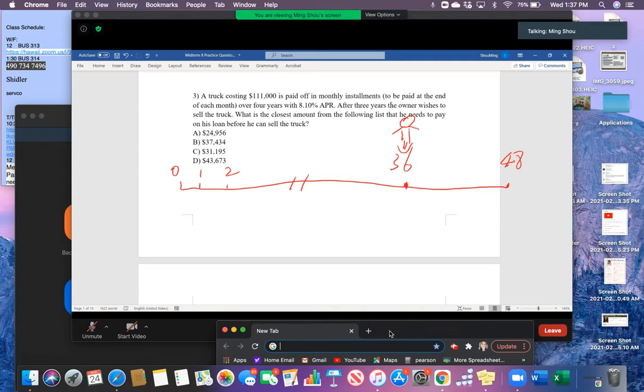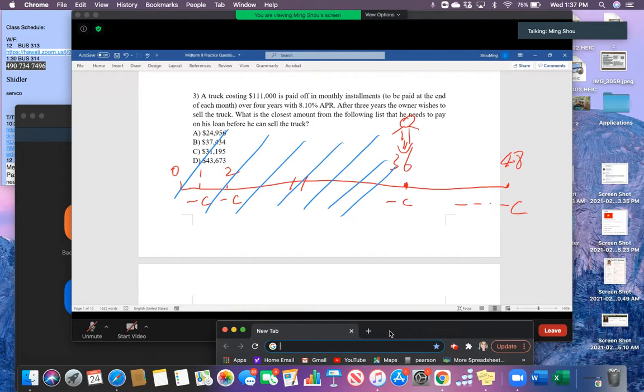And in fact, based on the original contract, each month he needs to pay some money, right? But after 3 years, he already finished this part. So we can simply ignore the first 3 years of cash flows because he already completed them.